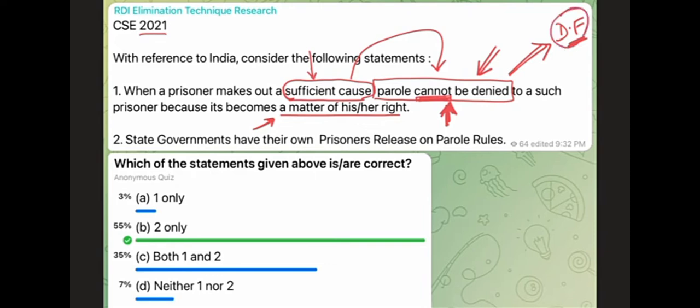So that becomes a deep fact, and a deep fact is important for marking the answer. These kinds of options, where we have only one, only two, both one and two, and neither one nor two, require us to know both the statements. So from that angle also, the statement is incorrect. So the first is gone, Alpha is gone, Charlie is gone.